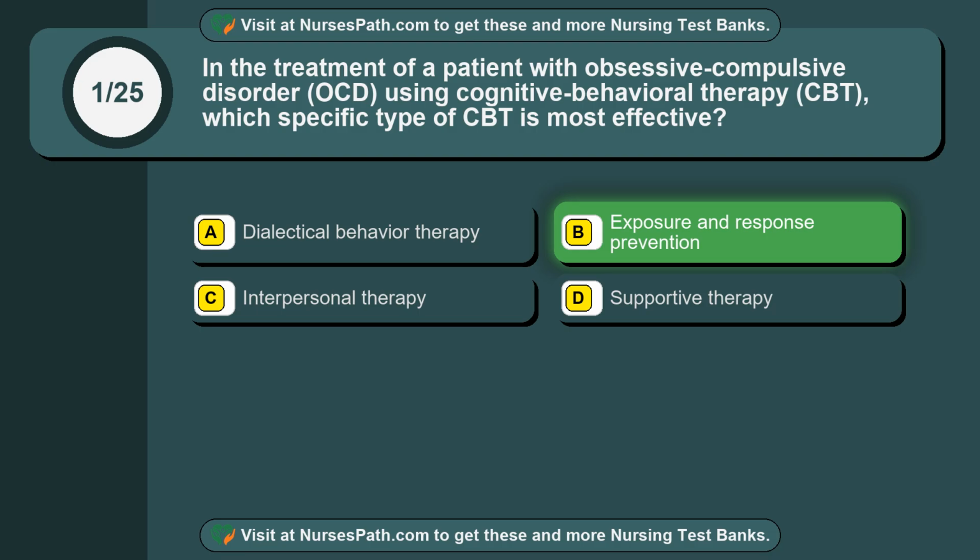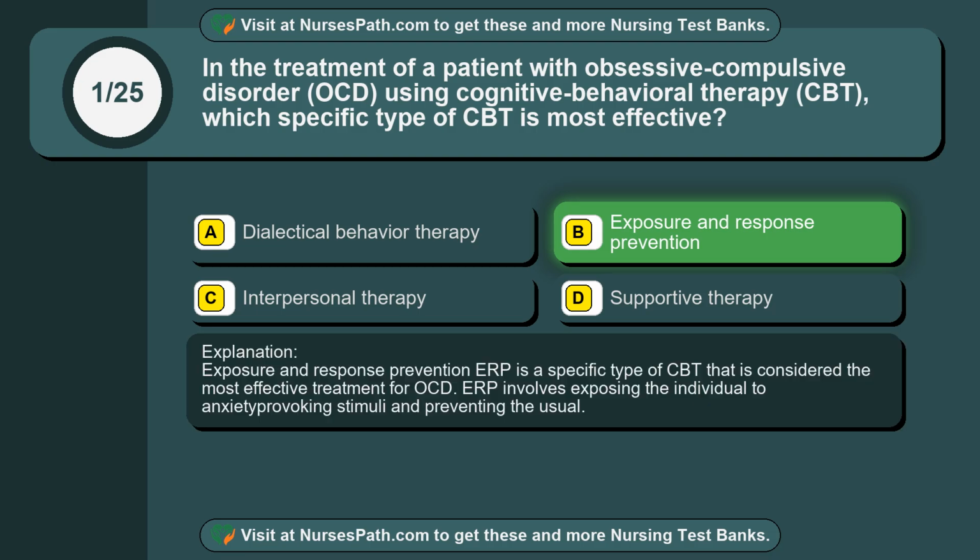Exposure and response prevention. Exposure and response prevention (ERP) is a specific type of CBT that is considered the most effective treatment for OCD. ERP involves exposing the individual to anxiety-provoking stimuli and preventing the usual.